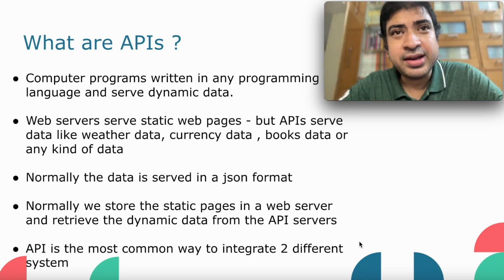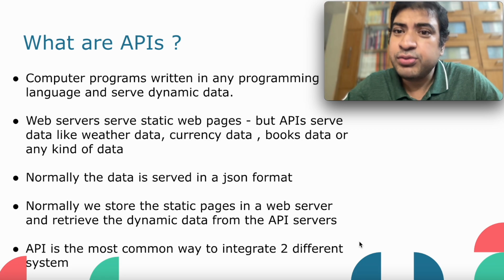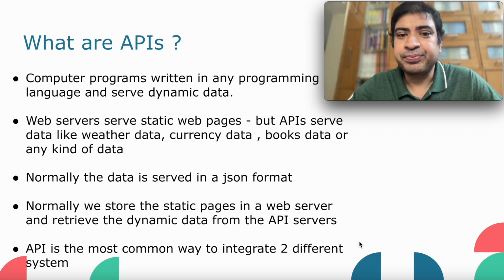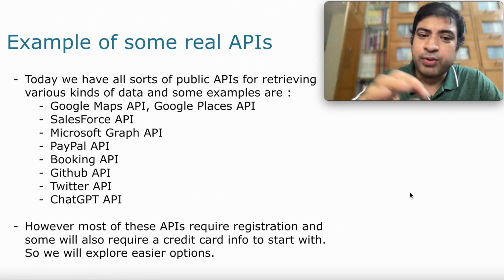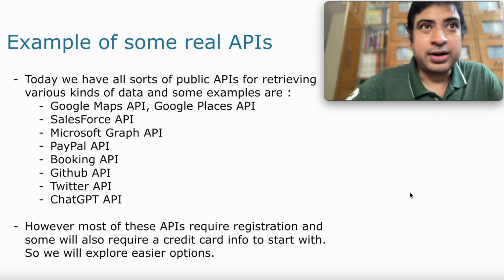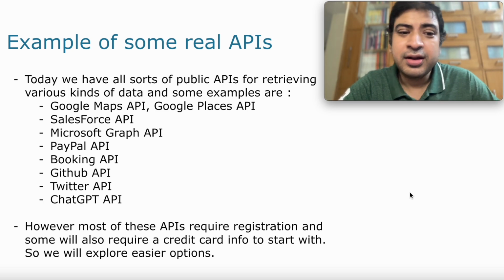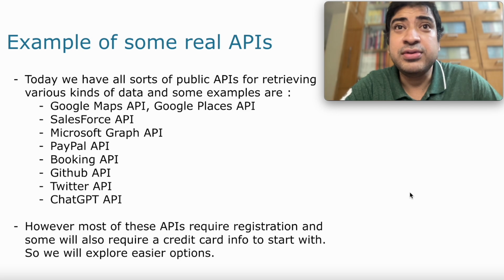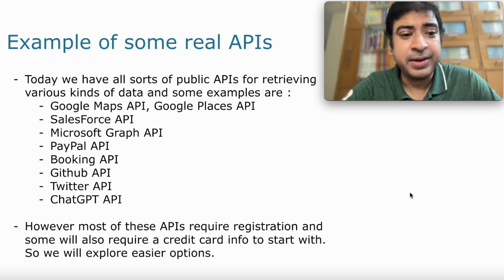And nowadays, APIs have also become the most common way in which two systems can be integrated. Okay, so let's see some of the most widely used APIs of today's world. I think all of us have definitely used at some point the Google Maps API, which we can use to find a route or destination, or the Google Places API.